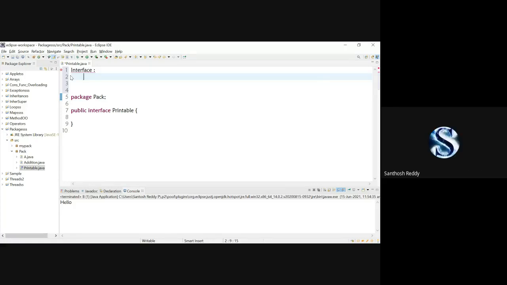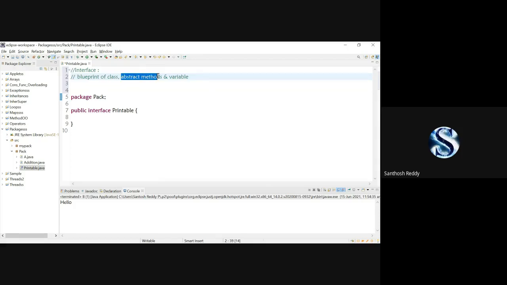Yes, it is just a blueprint of a class. Interface is nothing but a blueprint of the class. In this interface, we can have abstract methods and variables.